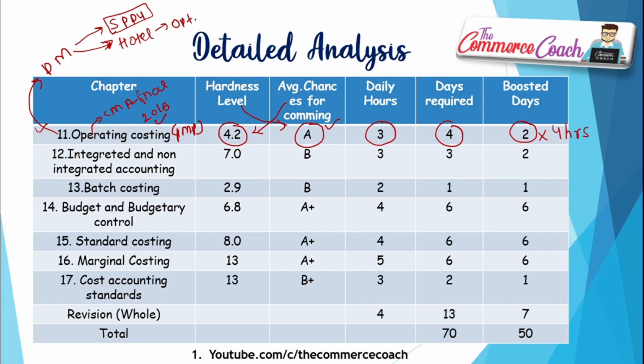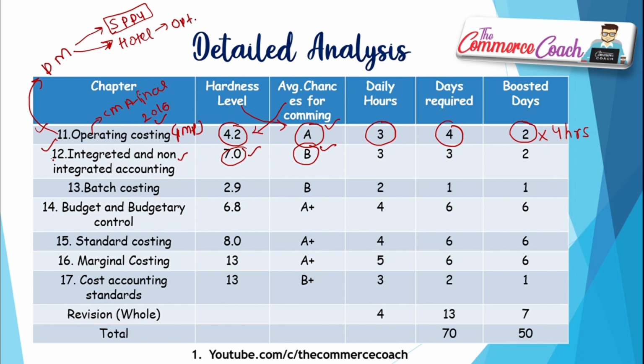Integrated and non-integrated accounting, hardness level basically B, nothing much to do with this, because you just have to remember some of the things in this chapter as I did. I just mugged up this chapter due to the shortage of time, because I joined at a later stage. My self study started at a later stage. That is why the hardness level is B and the chances for the examination are high for this particular concept.